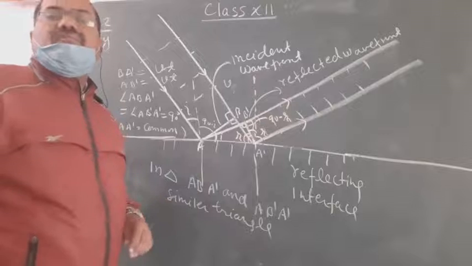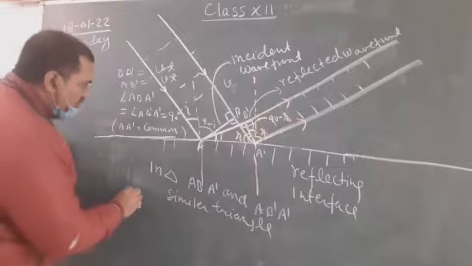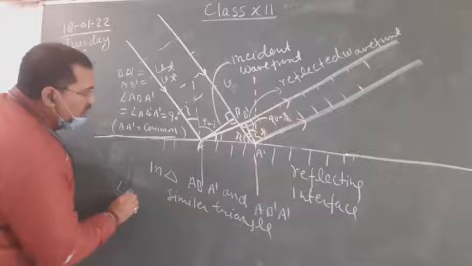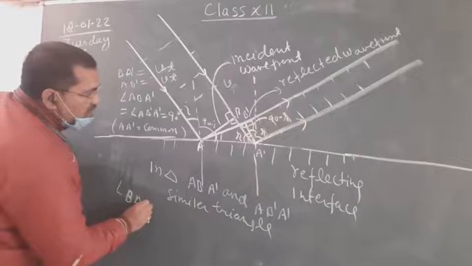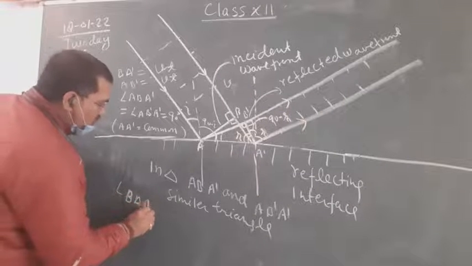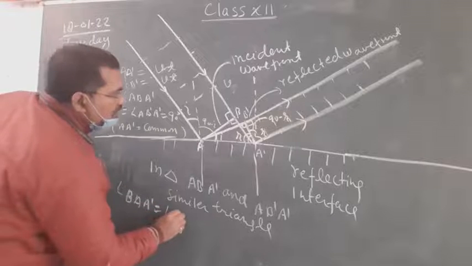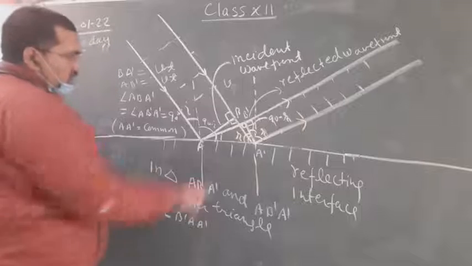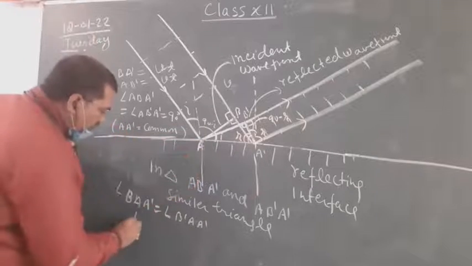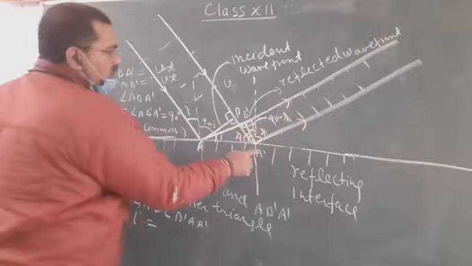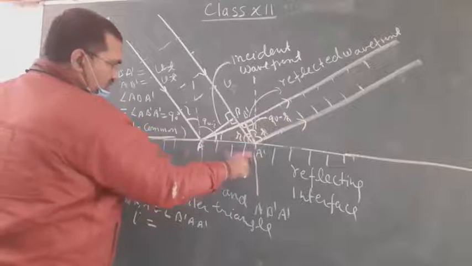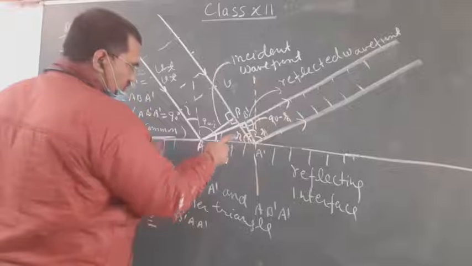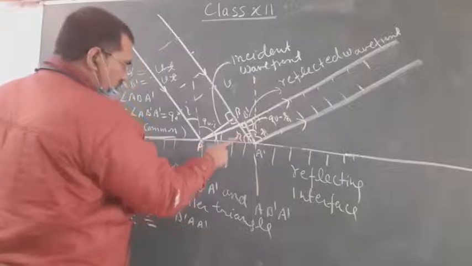So by the formula of similar triangles, you can say that the angles are equal.